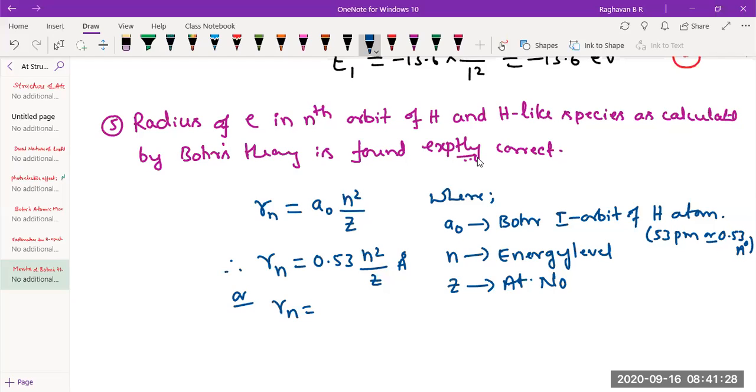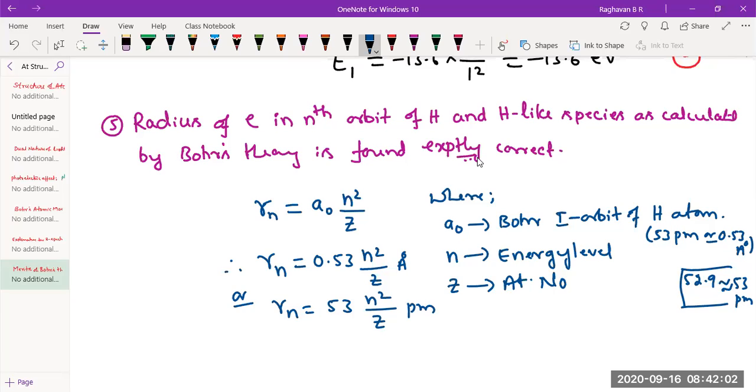or the radius of electron in terms of picometers. Pico means 10 raised to minus 12 meters. It becomes 53 n square by Z picometer. See, this 53 is an approximated value. Actually, it is somewhere like 52.9 something. So 52.9 picometer is approximately written there as 53 picometer. Why am I telling you this? If you see any book, they would have given the exact value, 52.98 something like that, which is approximated as 53. Both are the same, not to worry.